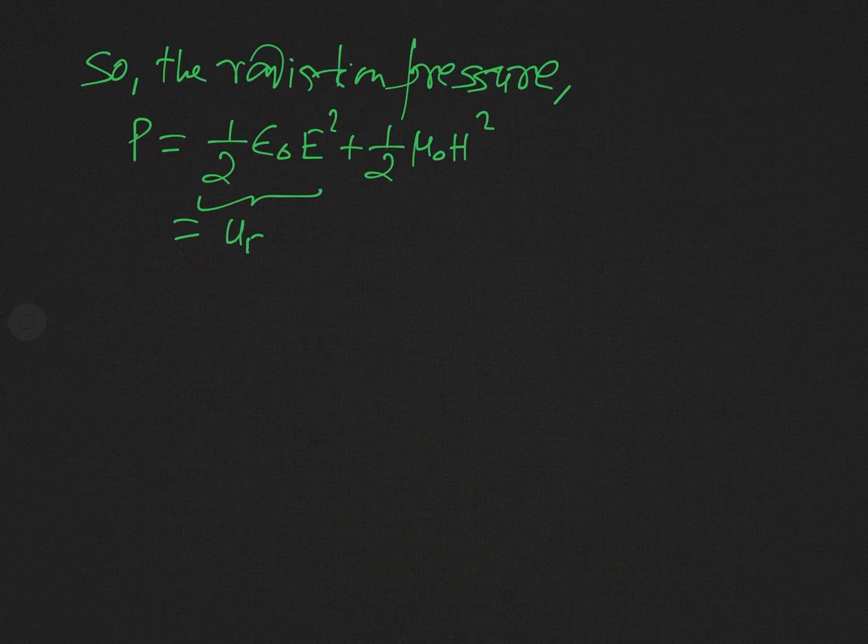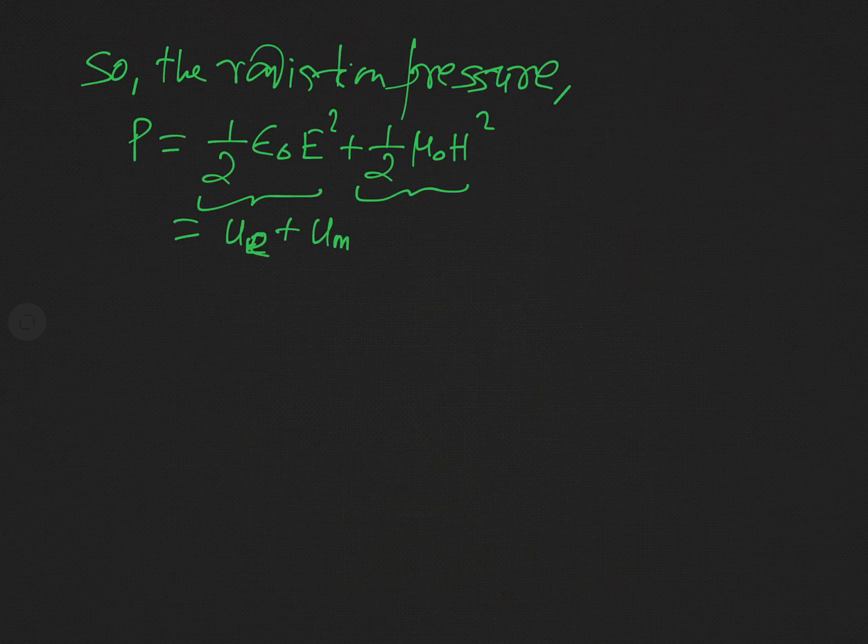And what is this half epsilon naught E square? This is the energy density of the electric field, UE, and this half mu naught H square is the energy density of the magnetic field.